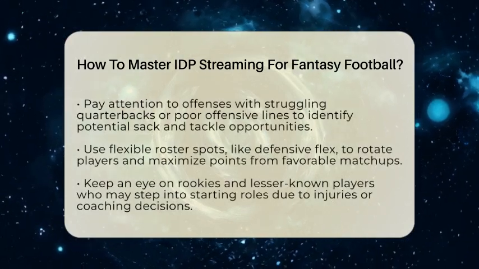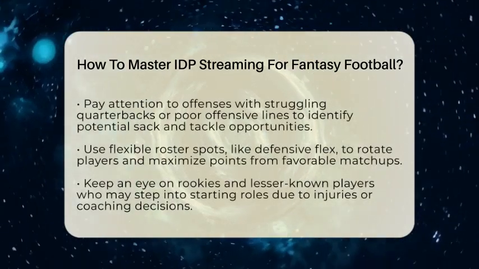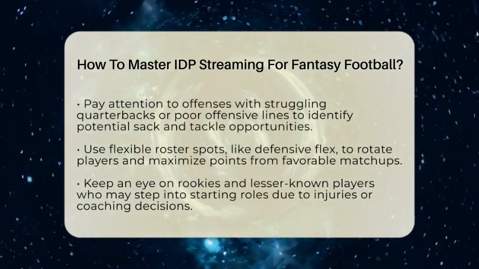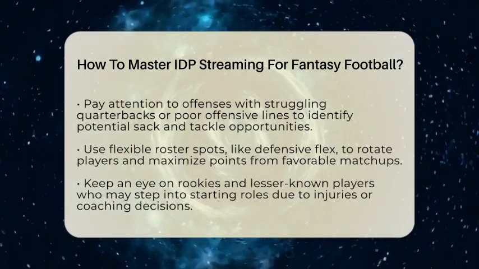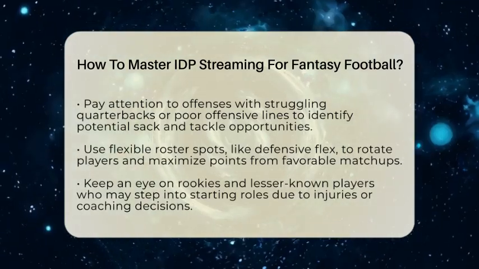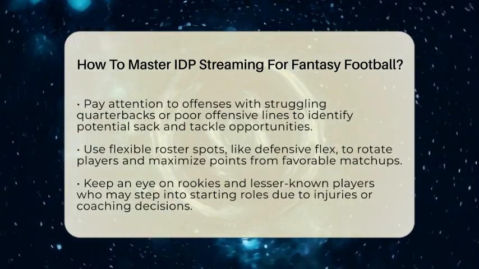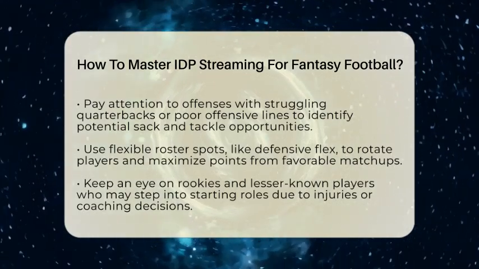Next, look at the offenses your players will face. Find teams with weak offensive lines or quarterbacks who throw a lot of interceptions. These teams are more likely to give up sacks, turnovers, and tackles. For example, if a team has a rookie quarterback who struggles under pressure, their offensive line might allow more sacks, giving your defensive players a better chance to rack up points.